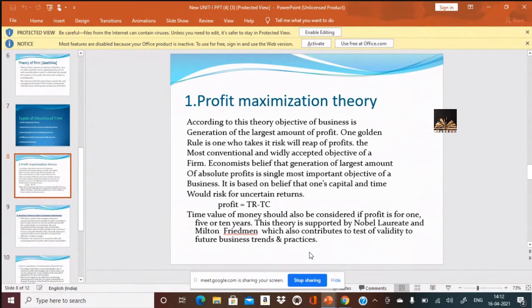And we have said it is based on the principle that the one who risks his capital and time. Why they have said capital is, each and every business initially will run in losses, isn't it? Each and every business initially will run in losses because it starts from the introduction stage. Introducing a product, then growth rate, then stagnation, then decline.